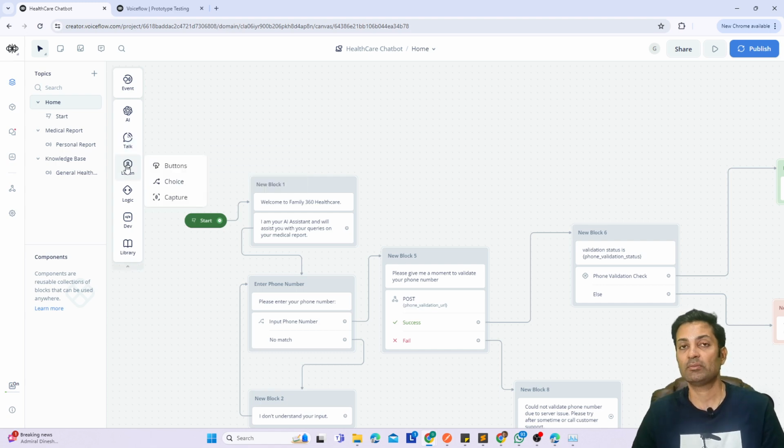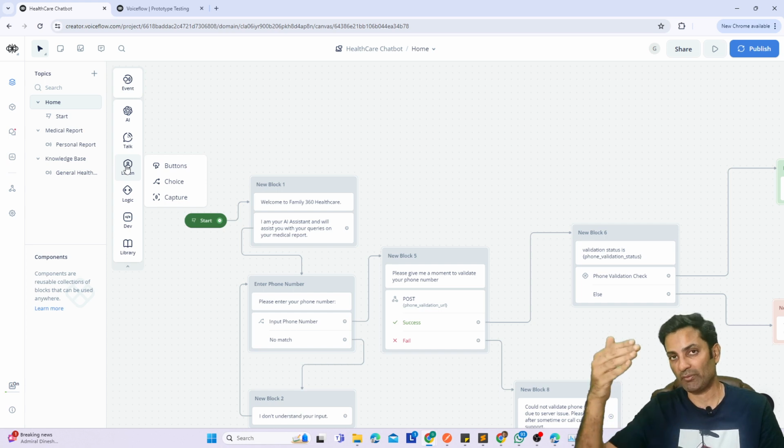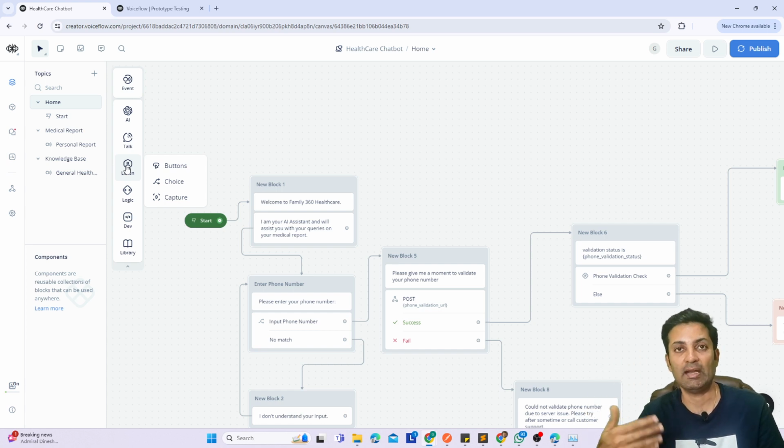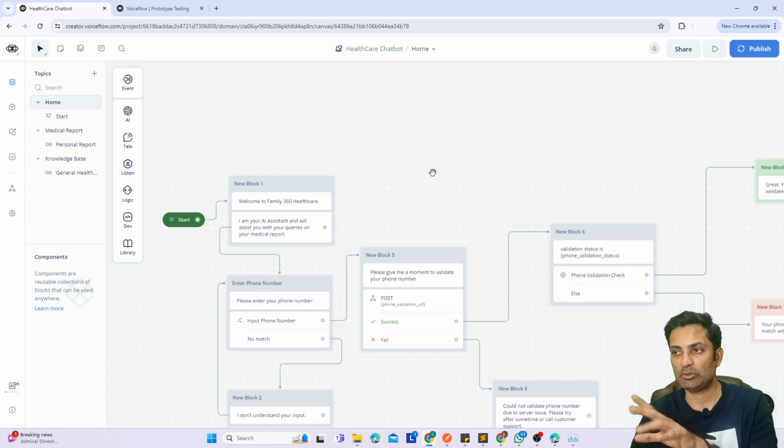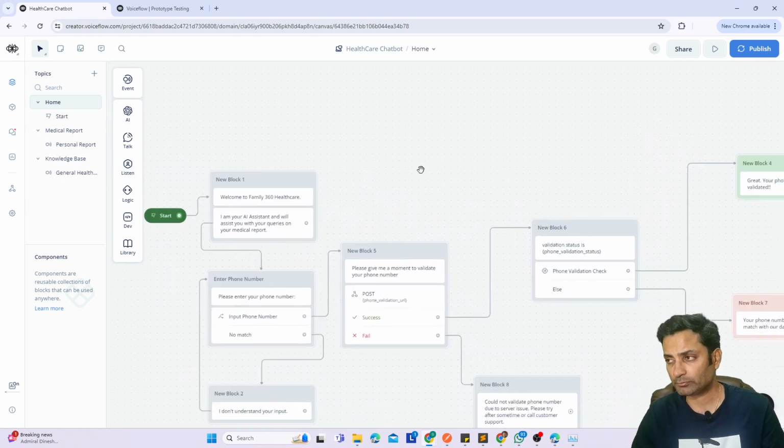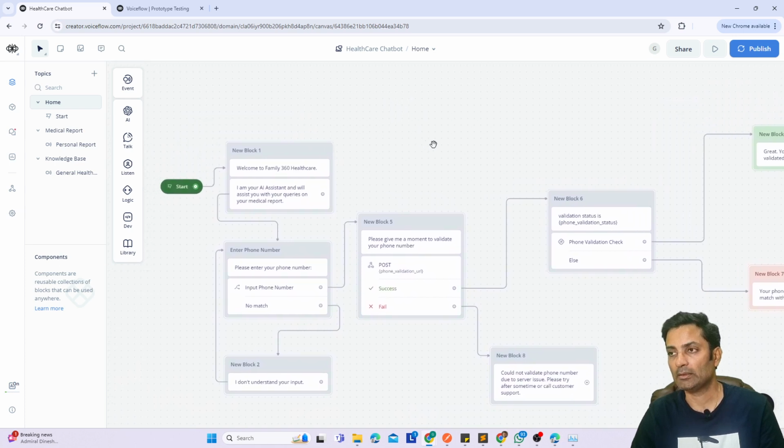Similarly, listen means you can provide a button and wait for the user to give input or click the button, or choices. You give multiple choices and let the user select one, or capture. Capture means the user writes something, and whatever is written, it captures, and you capture the entities from it, and we'll see that quickly here. I'll demonstrate using what I already have here. So this is one set of functions.